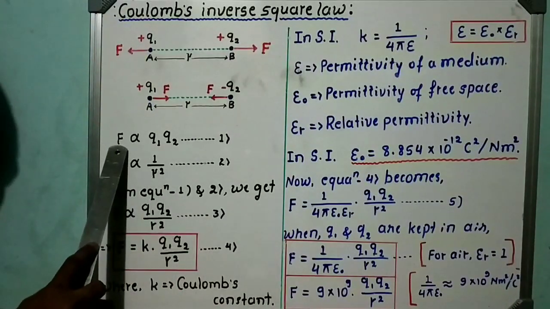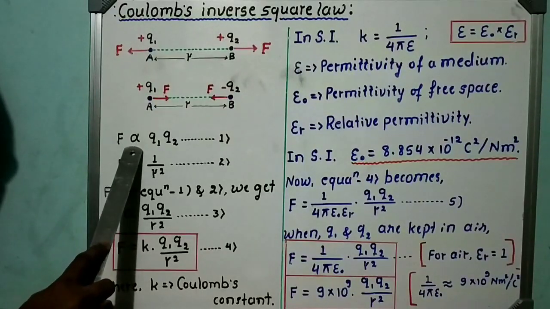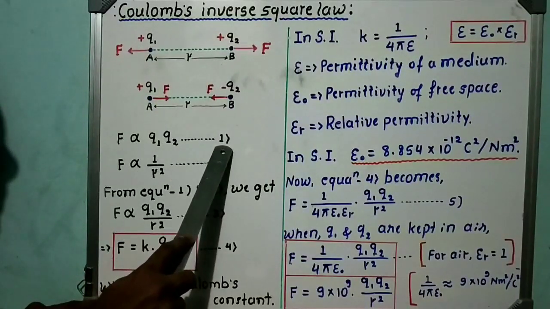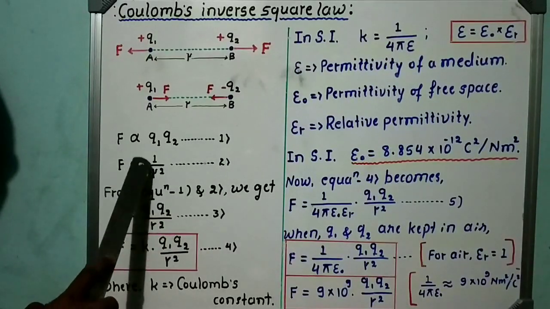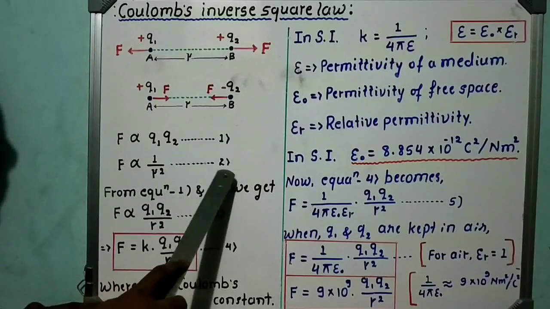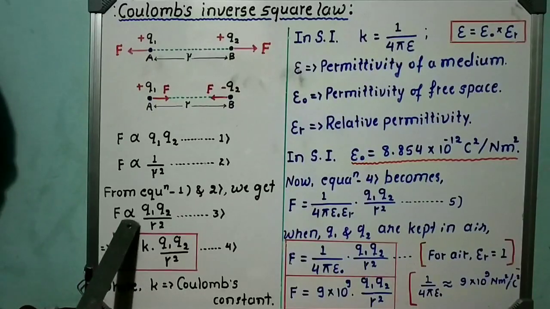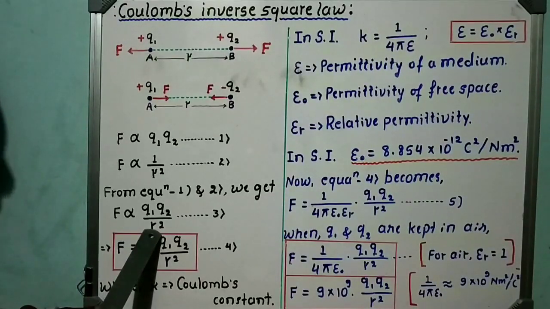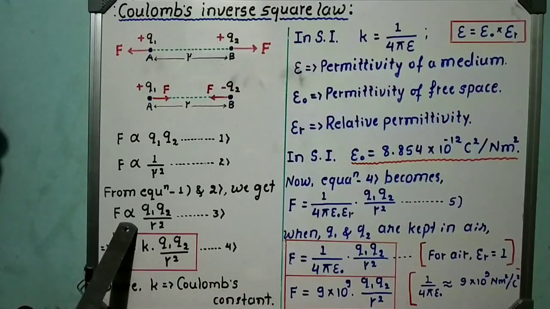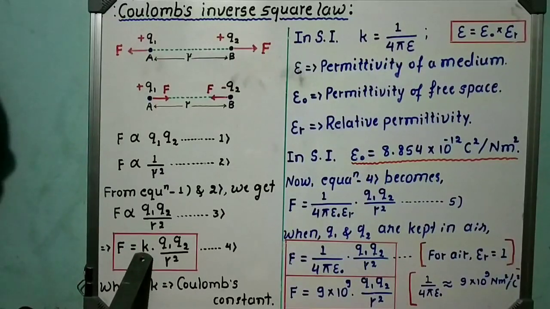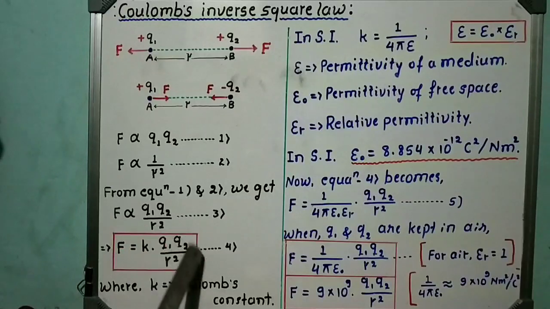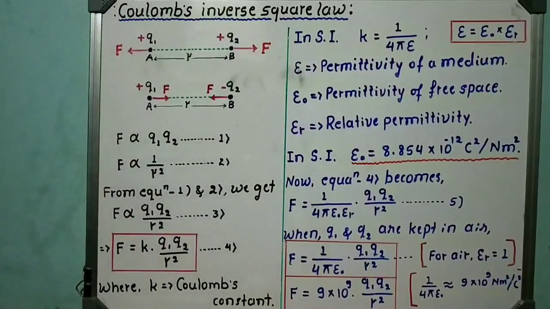Here, according to Coulomb's inverse square law, F is directly proportional to Q1 into Q2, call it equation 1. F is inversely proportional to the square of the distance between the two charges, call it equation number 2. From 1 and 2 we get F is directly proportional to Q1 into Q2 upon R square. Here the proportionality constant is also known as Coulomb constant and it is denoted by small letter k. Hence F is equal to k into Q1 into Q2 divided by R square. This is the expression for Coulomb's inverse square law.